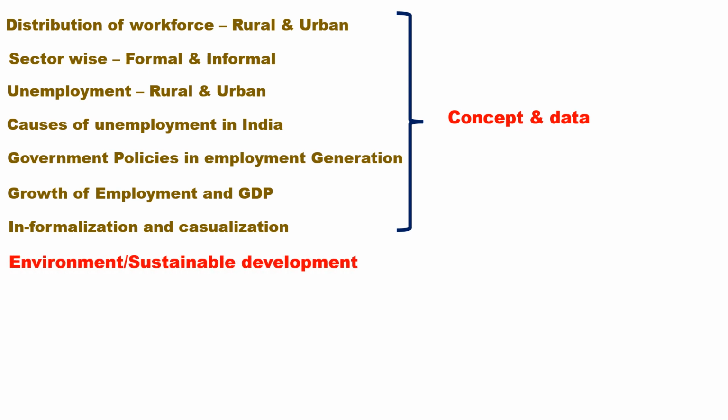Environment and sustainable development. Functions of environment. See, supply of resources, assimilate waste, sustain life, aesthetic services. That should be written.